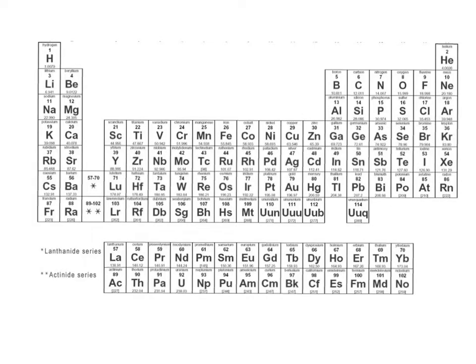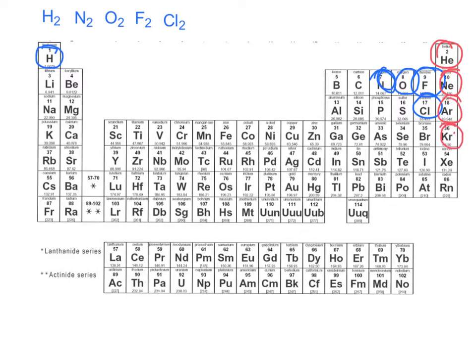There are 12 elements on the periodic table that exist as gases under ordinary conditions. Hydrogen, nitrogen, oxygen, fluorine, chlorine, all of which are diatomic, as well as helium, neon, argon, krypton, xenon, and radon, which are our noble gases.